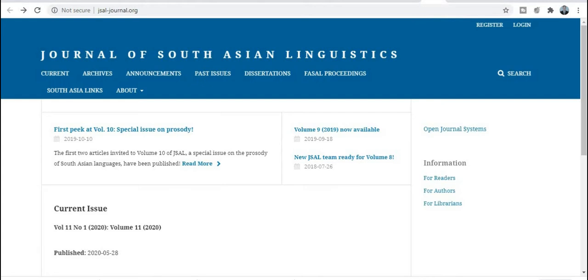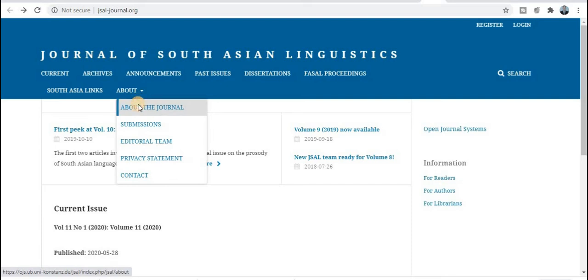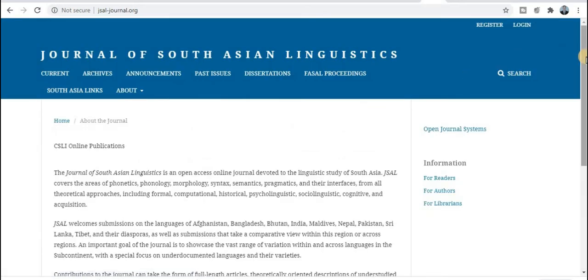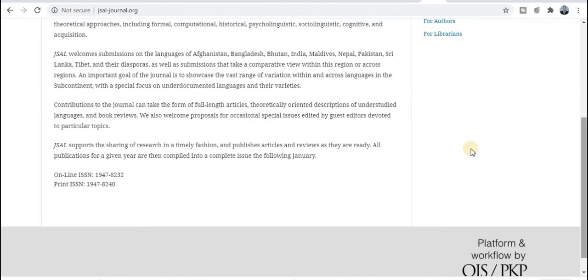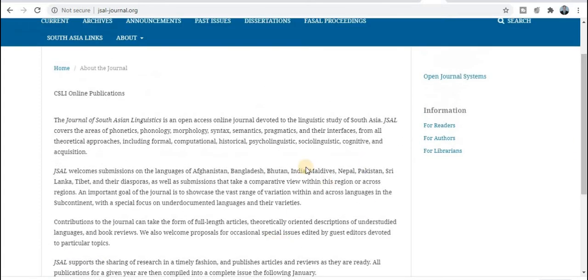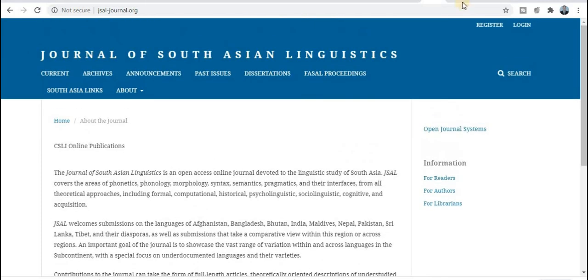Next category of the journal: Journal of South Asian Linguistics. So we can explore the journal. Just click on About the Journal, and it will be redirected to the particular aim and scope. Just read it carefully. If your research area comes under this particular aim and scope, then you need to submit your research paper for publication. So this is the online ISSN number. It publishes in both categories, the print version and also the digital version. Just explore each and every piece of information about this journal. If your research area comes under that, then you need to publish.